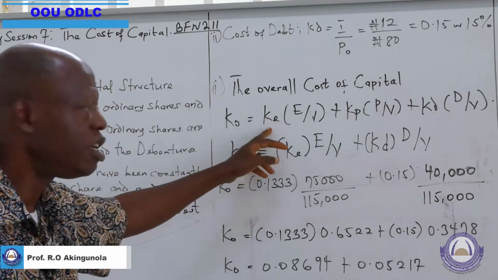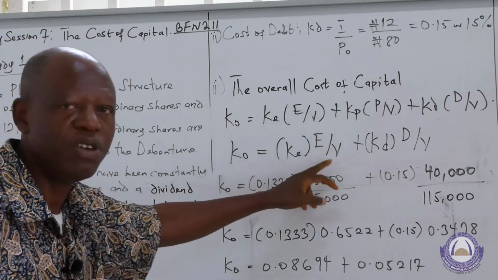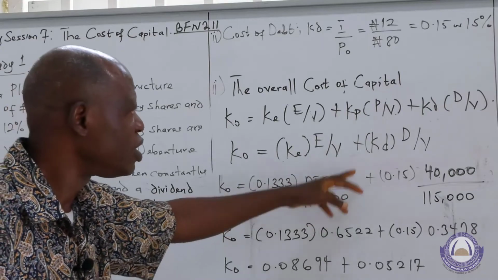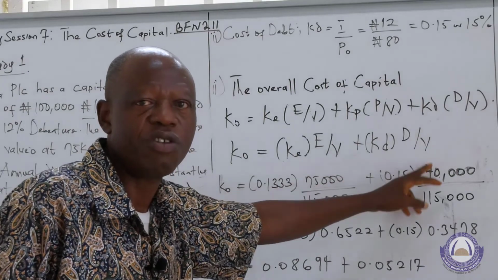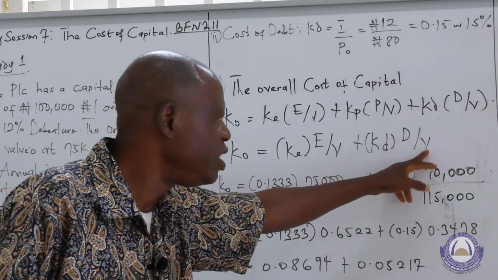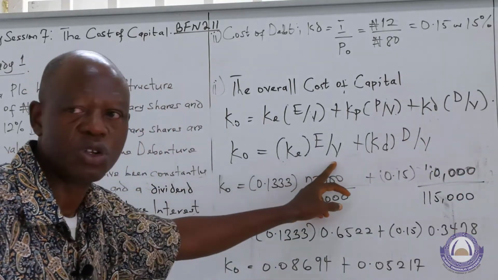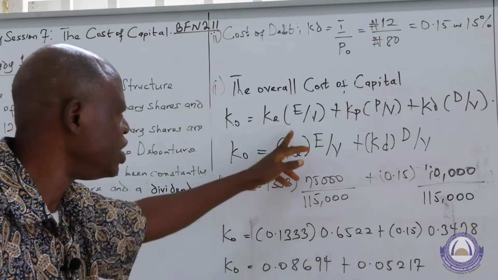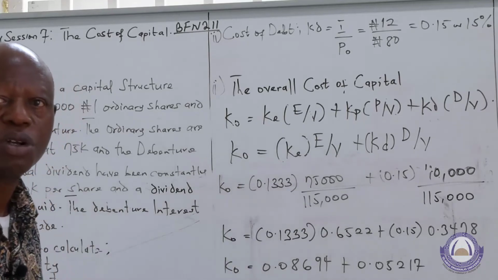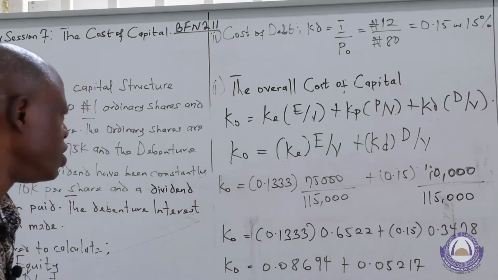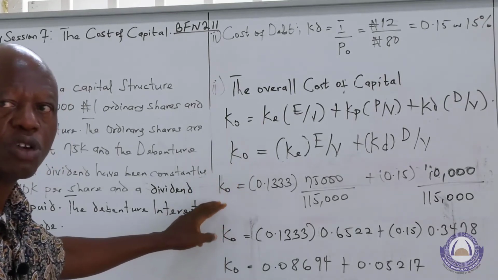Take equity: it is the cost of equity multiplied by the proportion of equity in the overall value of the firm, plus the cost of debt multiplied by debt as a proportion of the overall value of the firm. The V is the overall value of the firm, and the D is the debt component. Here, the V is also the overall value of the firm, and the E is the equity component. And the K and KD is nothing but the cost of that source of fund. Hence, having said that, we proceed to find the overall cost of capital.